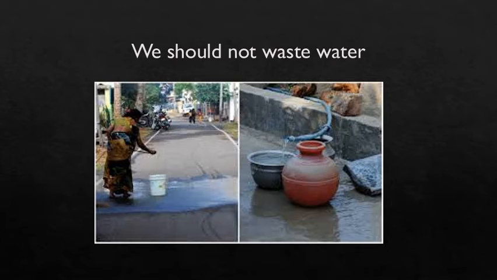So, on page number 89, there is one small activity. Write 5 ways by which you can stop wasting the water. Any 5 ways which you can use to stop wasting the water, you can write here on page number 89. So that leads to our last concept of this chapter, that is rainwater harvesting.